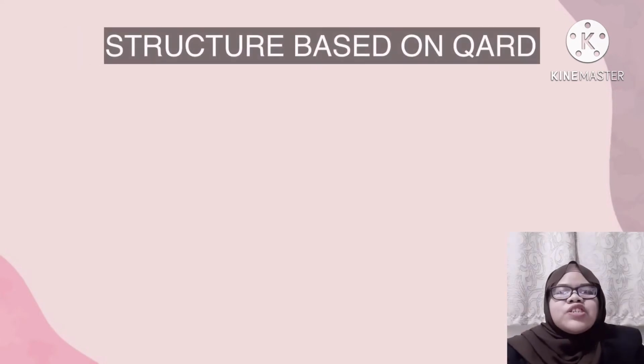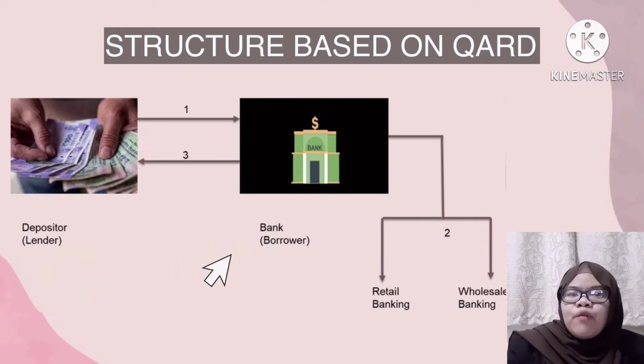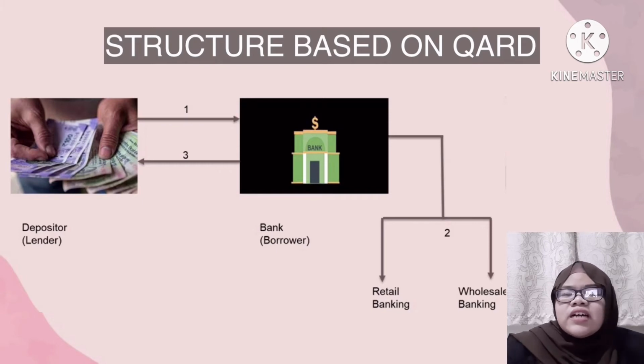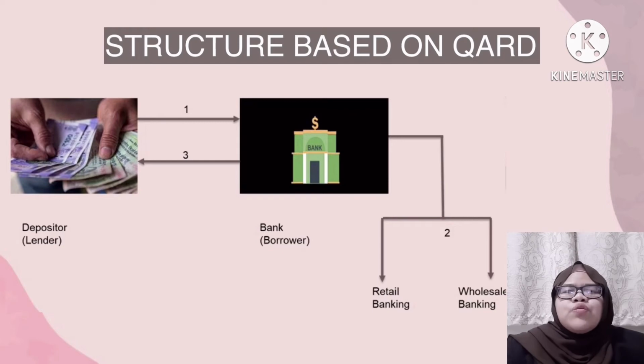Okay, next we move on to the Qard. In the Qard structure, the depositor acts as lender and the bank acts as a borrower. So in the first step, the deposited money is treated as a form of benevolent loan. The second is where the bank channels or invests the fund in financing or investment activities such as retail banking or wholesale banking.